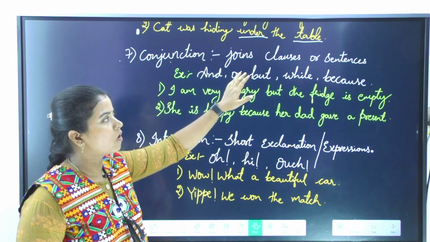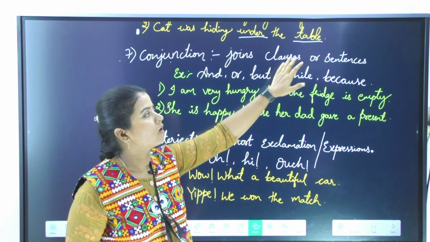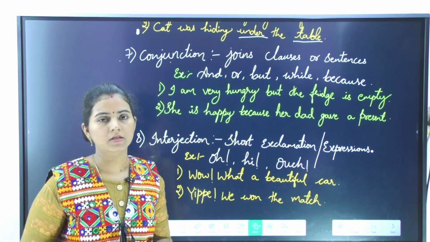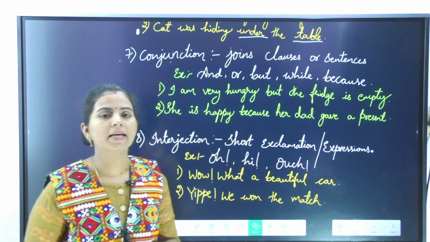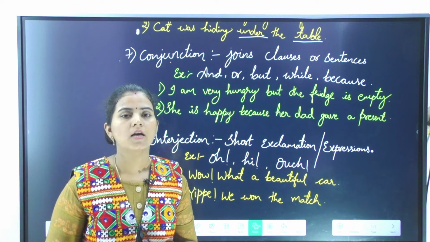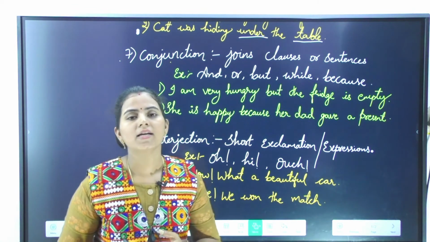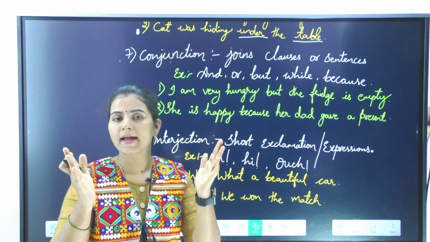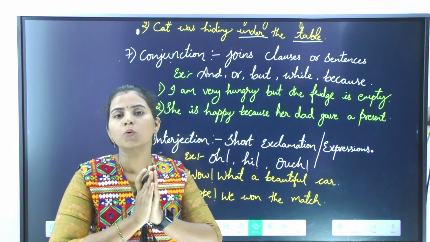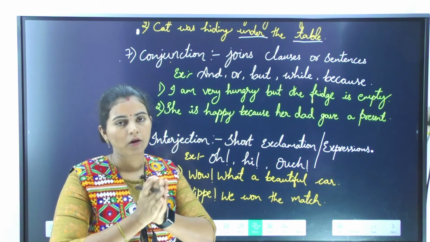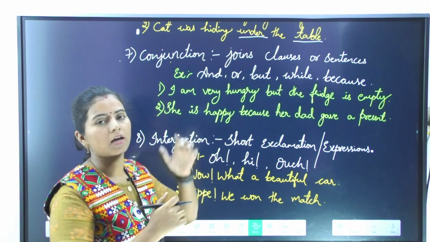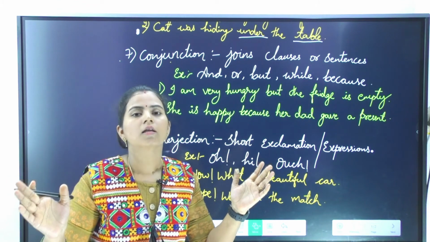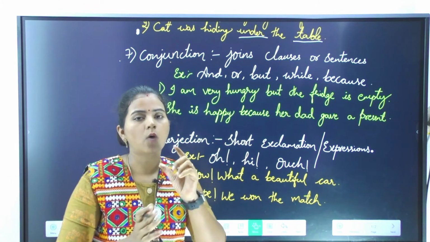Conjunction joins clauses or sentences or sometimes even words. Simply remember conjunction means a combination, or else simply remember the clap. Okay, two different hands we combine together to greet, namaste. In the same way, conjunctions are the words that join two different words or phrases or sentences together with one word.